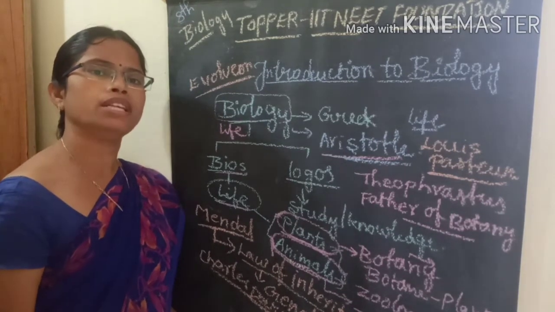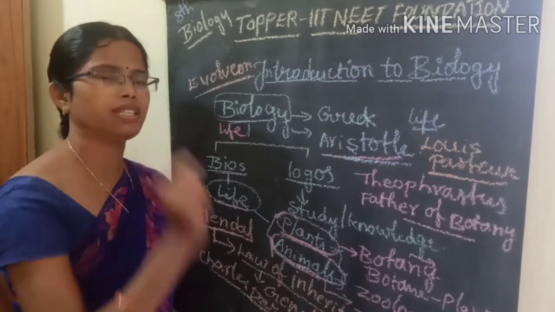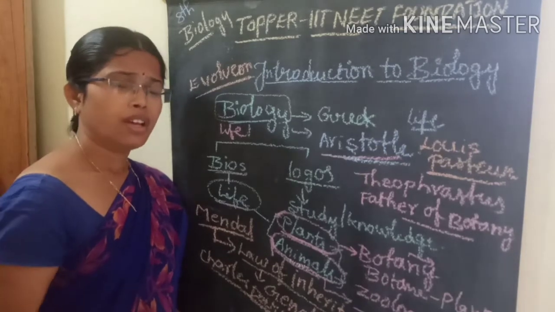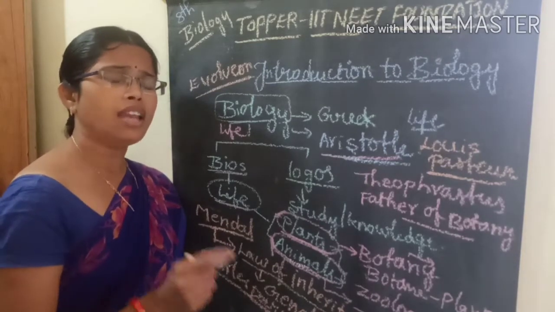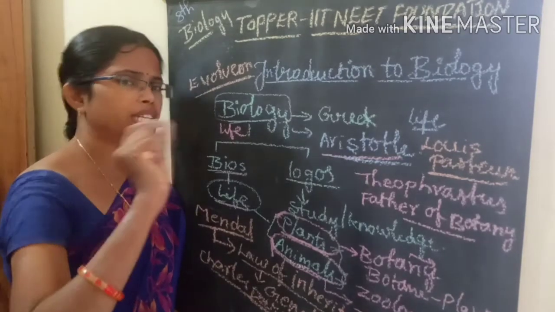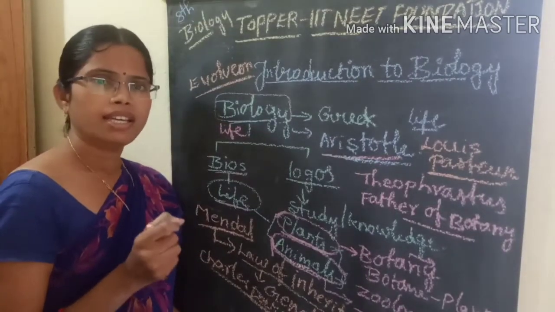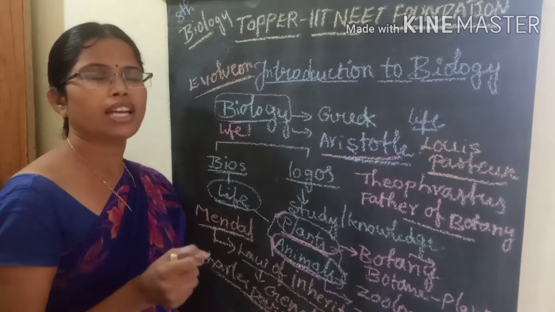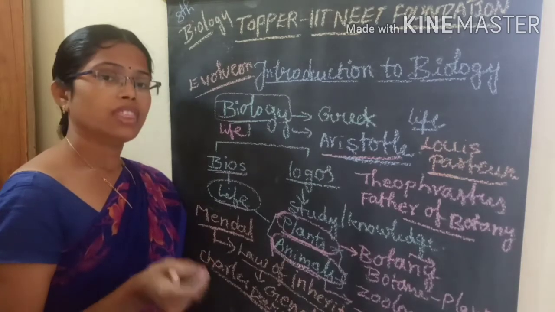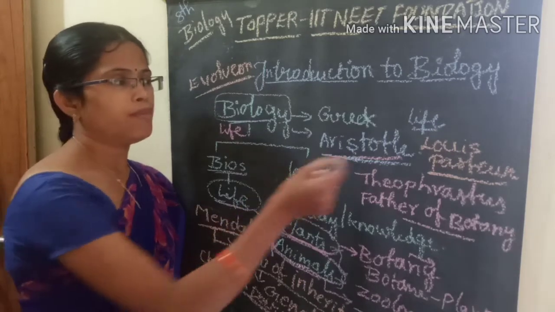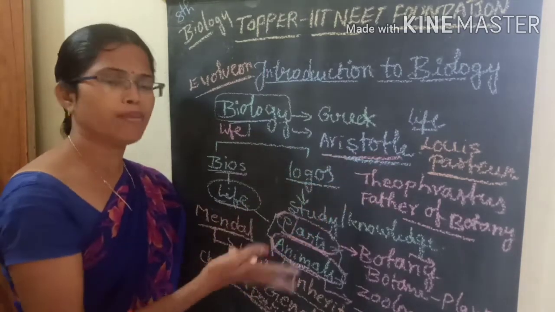microorganisms. Micro means small, very small. Organism biology means life. So here, organisms which are very small in nature, which we can't see with our naked eye, are called microorganisms. These microorganisms we can study by using microbiology.